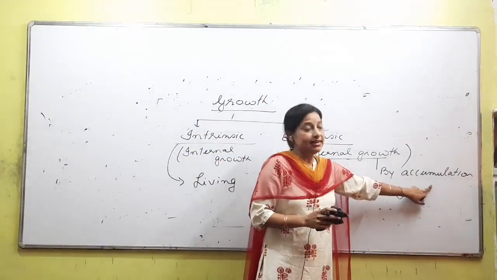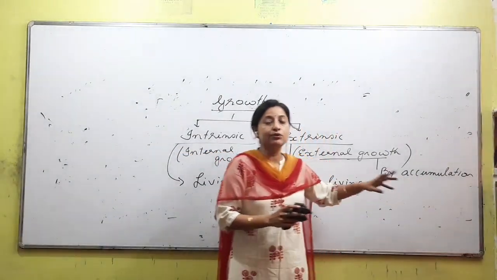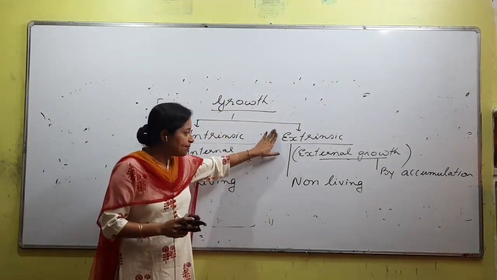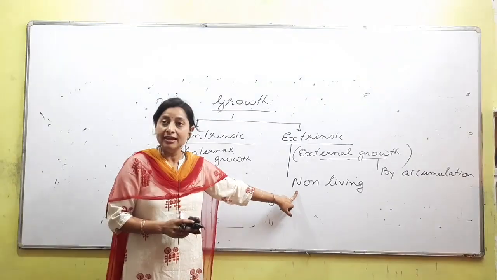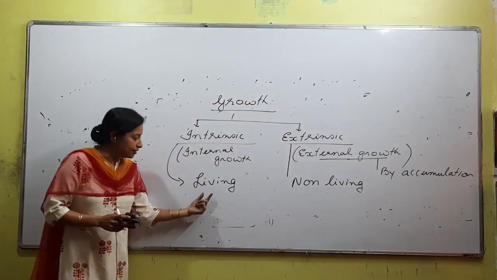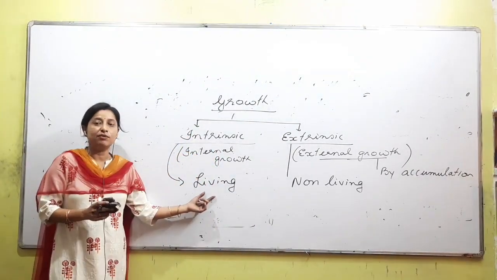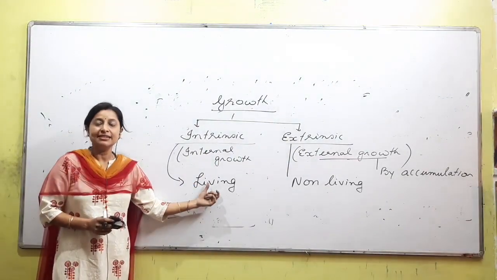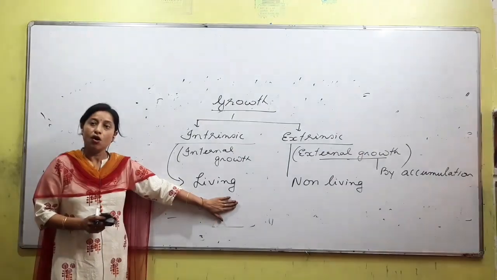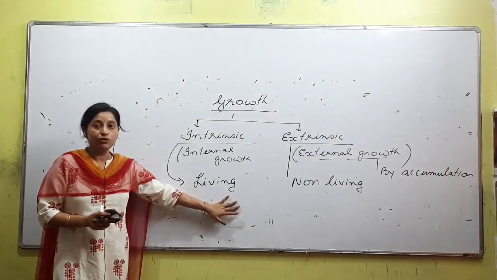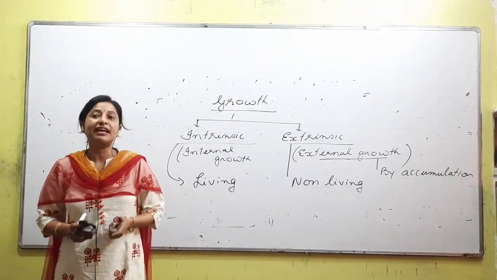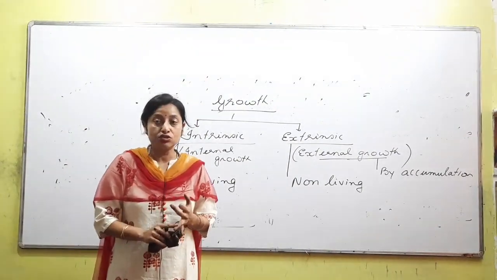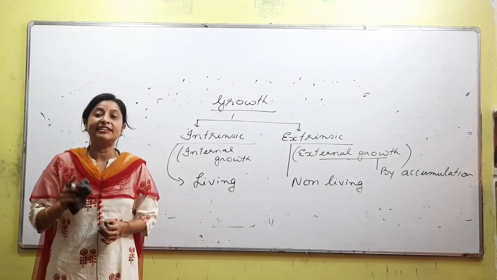If growth happens because of accumulation and the growth is on the outside, that is what is called extrinsic, and this type of growth is a characteristic of non-living. But if the growth happens inside, in the cell or inside the body, we call it intrinsic, and that is a characteristic of living. So what we can conclude is growth is something that is seen in both living and non-living, and so it is not considered to be a defining character of living.